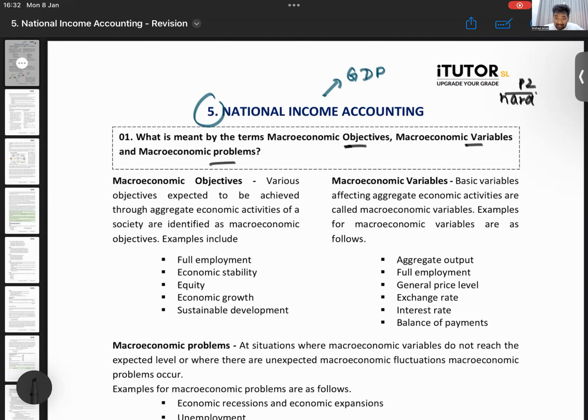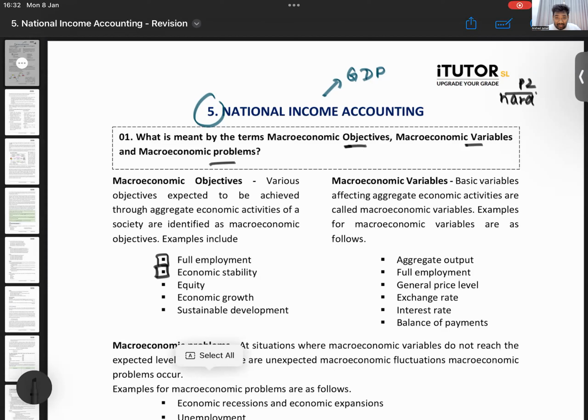So if you take a country, an economy, it also has certain objectives to achieve. What kind of objectives does the economy have? Number 1, full employment, to make sure that the economy uses all of its resources, all the labor, all the capital, everything is properly used. Then economic stability. That is what we didn't have last year in Sri Lanka.